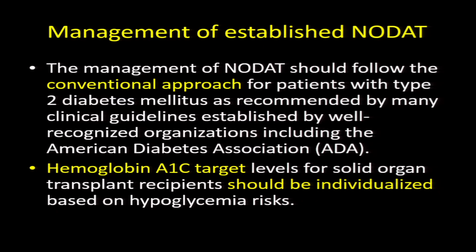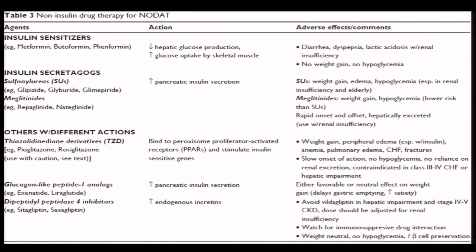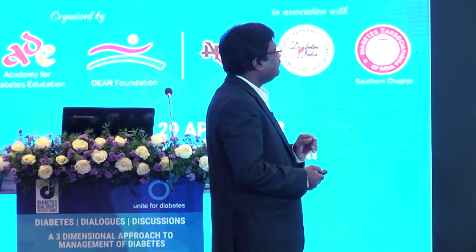And management is very simple, it is conventional only. You can see all the other agents that you use in diabetes, you can use the same for NODAT also. But modification of immunosuppression is very important. Corticosteroid dose reduction has been shown to give very significant improvement in glucose tolerance, steroid-sparing regimens should be tailored, and the use of combination therapy like CNI and TORC should probably be avoided in this situation.